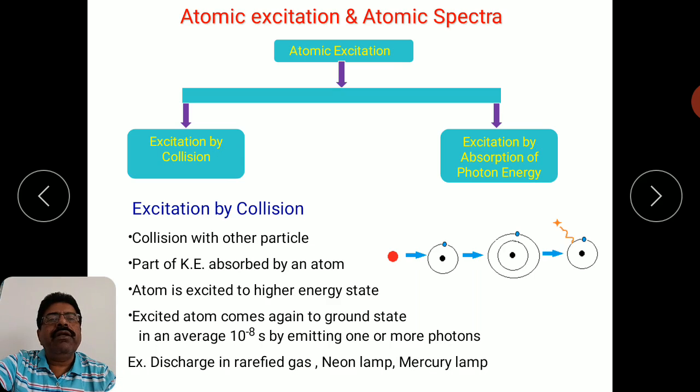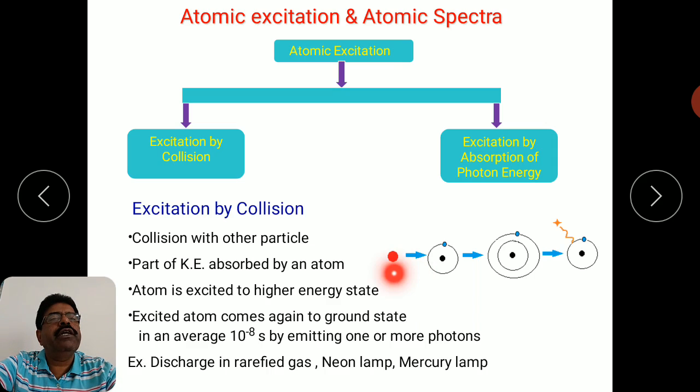Whatever atom you want to excite will be collided with some highly energetic particle. So collision with another particle can result in excitation of that particular electron in that atom to a higher energy level.